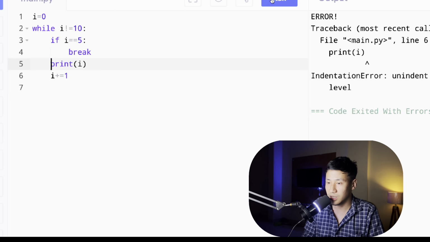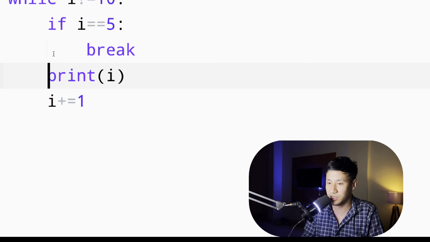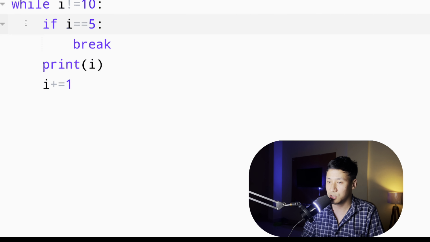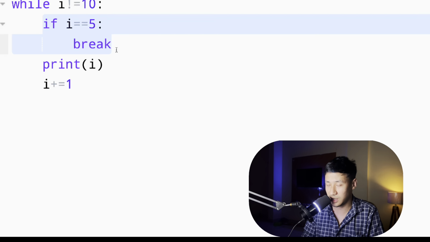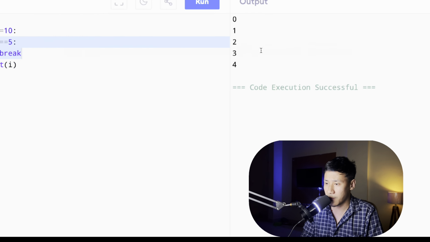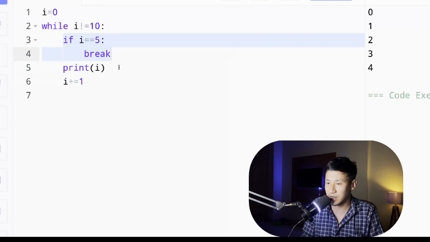This one you need to take care of. Indentation basically means it is inside this block. Okay, it is inside this while loop. So you must be clear on this till now, because all this is nothing but conditional. All right, so 0 to 4 it will print and then it will break.